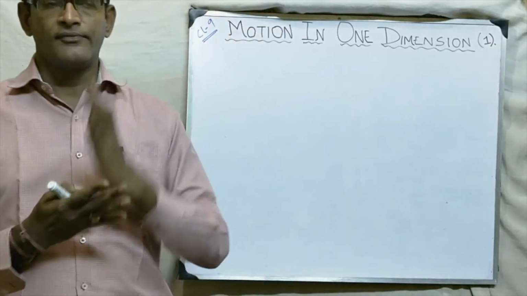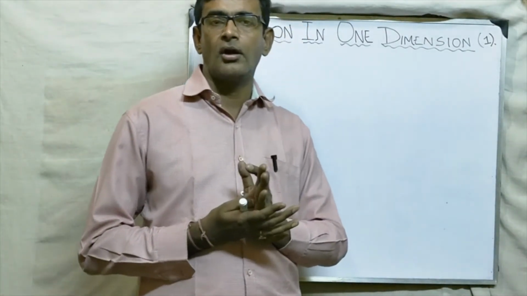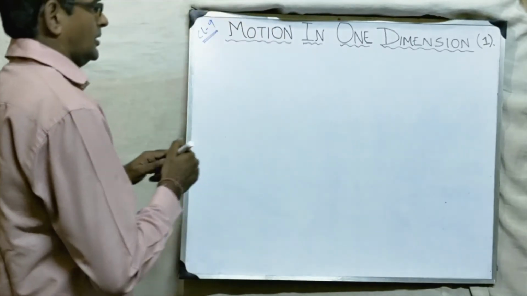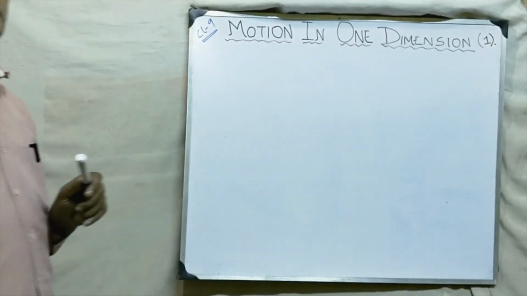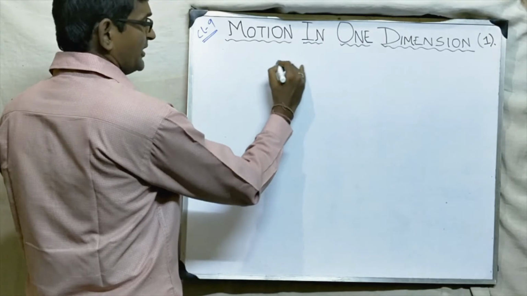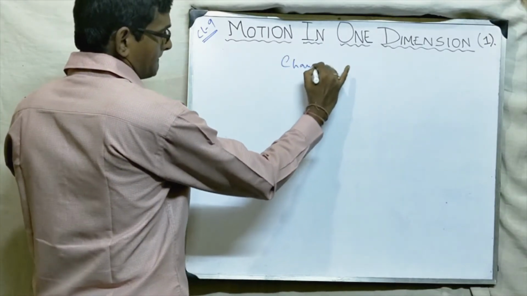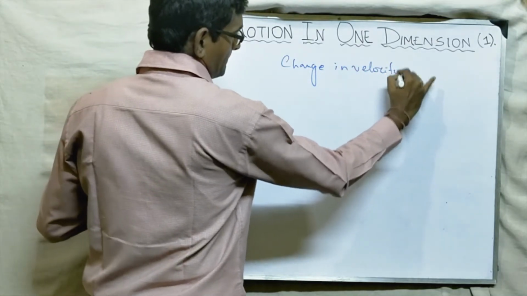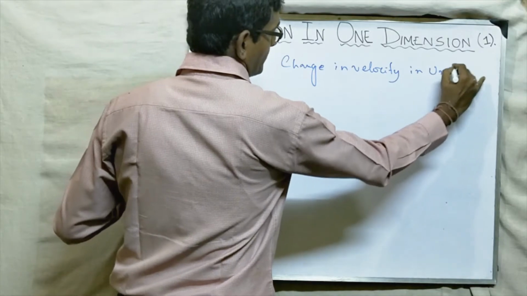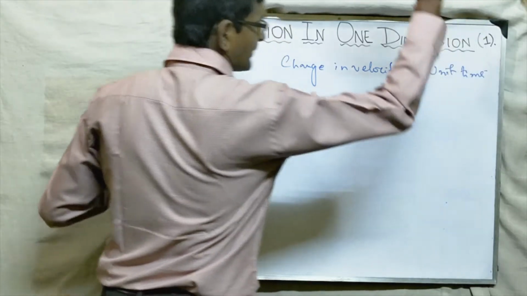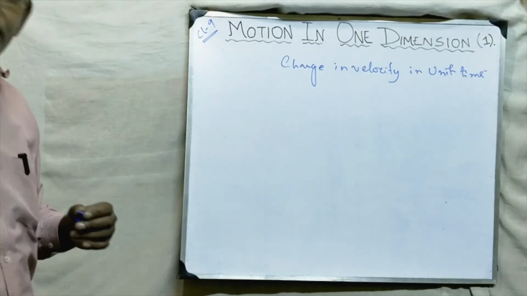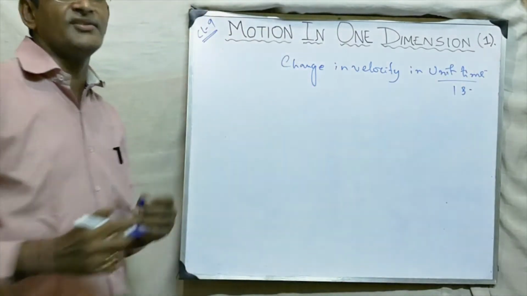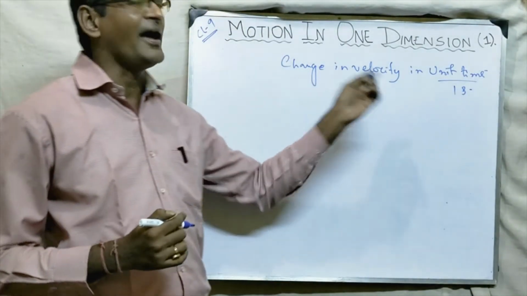What does that word rate mean? In simple language, it means change in velocity in unit time. Suppose we take the unit time to be 1 second. So how much is the change in velocity? That is called the acceleration.